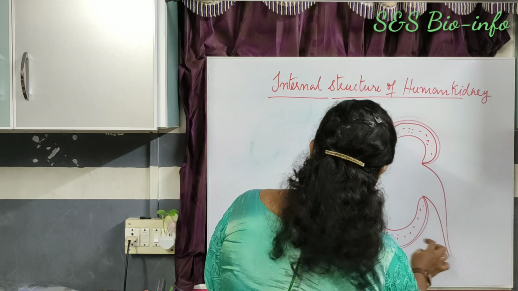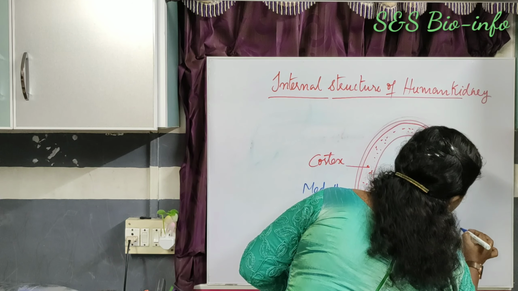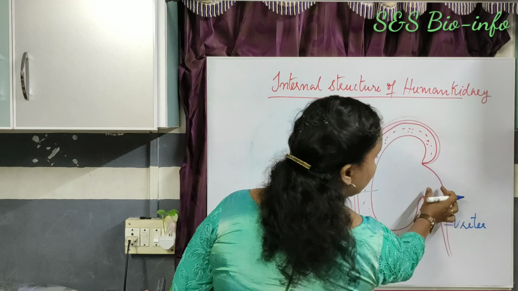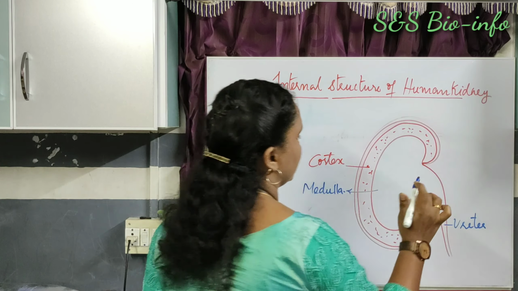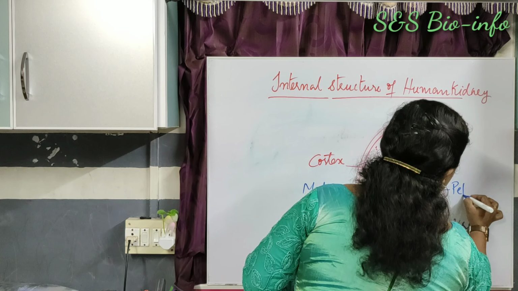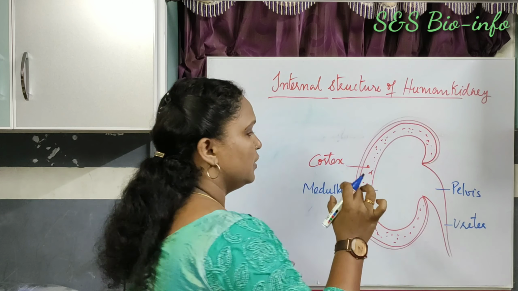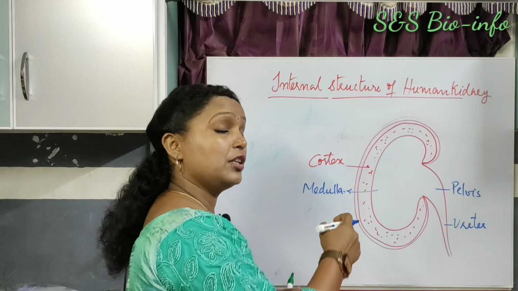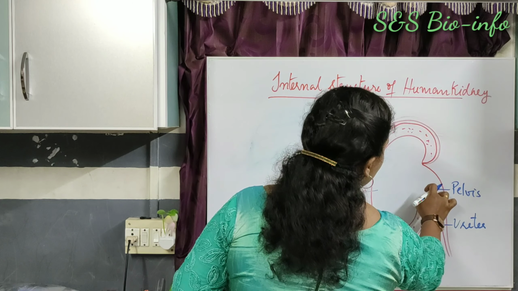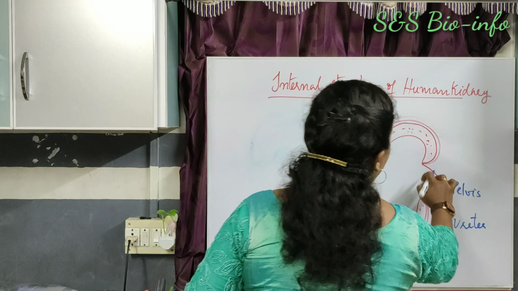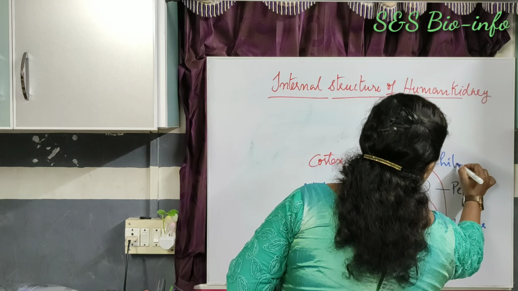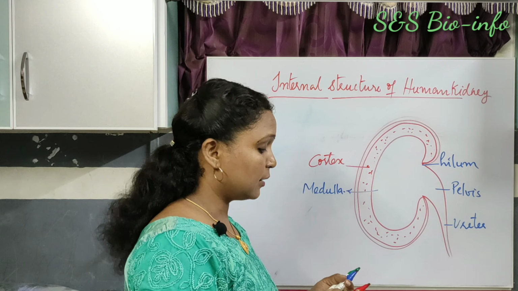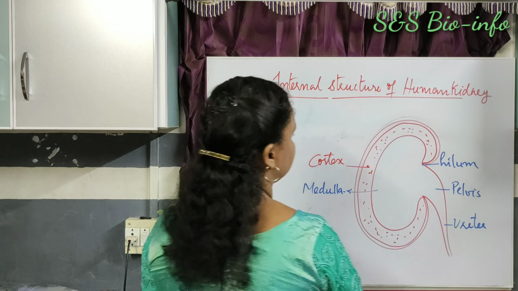Here, this is the tubular part, ureter. Then the beginning of the ureter is like a funnel-shaped part that is called pelvis. These ureters as well as the nerves and blood vessels enter into the kidney through a notch or a depression called hilum. Okay, then in the medulla there are medullary pyramids.